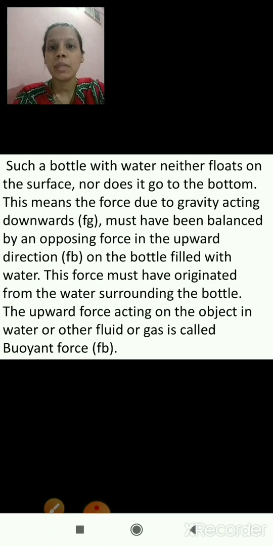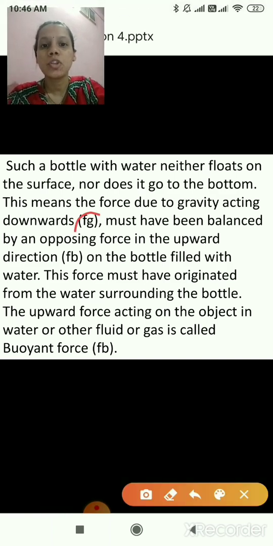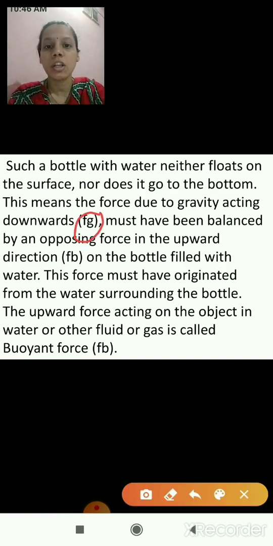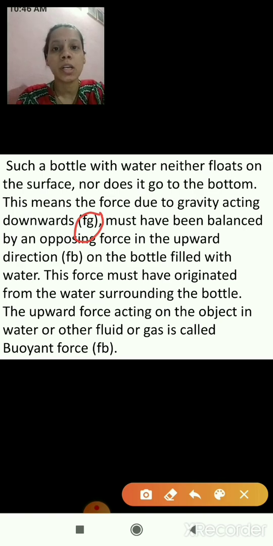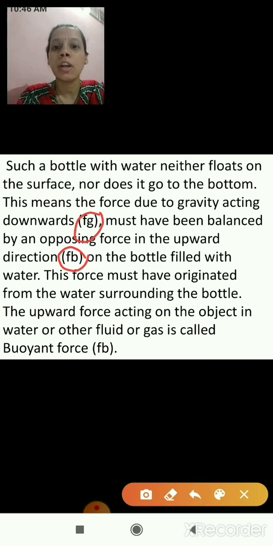This means the force due to gravity acting downwards, that is gravitational force, Fg, must have been balanced by an opposing force in the upward direction. Which is the upward direction force? Yes, buoyant force, that is Fb, on the bottle filled with water.